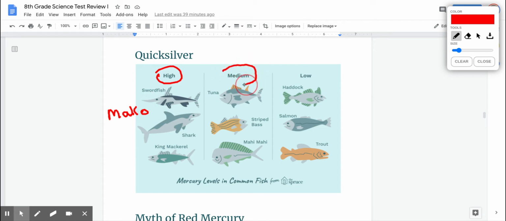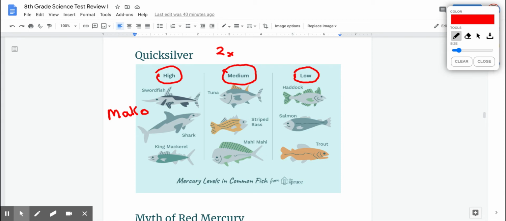A medium risk is tuna fish. You can have tuna maybe two times a week. Two times a week is fine. And then there's really low risk in salmon and flounder and some trout and so forth. So either the river fishes or the fishes that you see closer to the shore. But those out deeper into the ocean, you want to be wary of the mercury level.